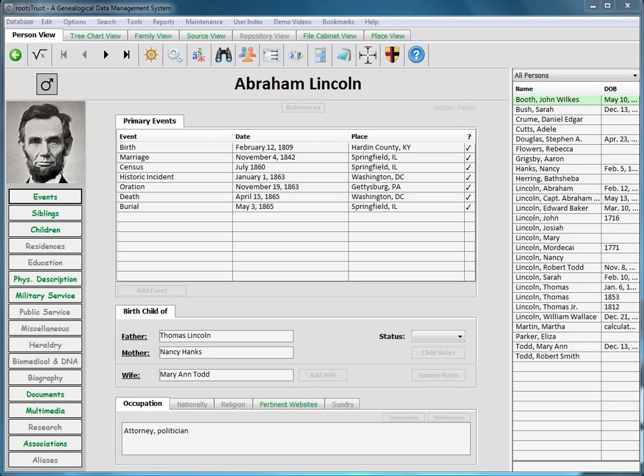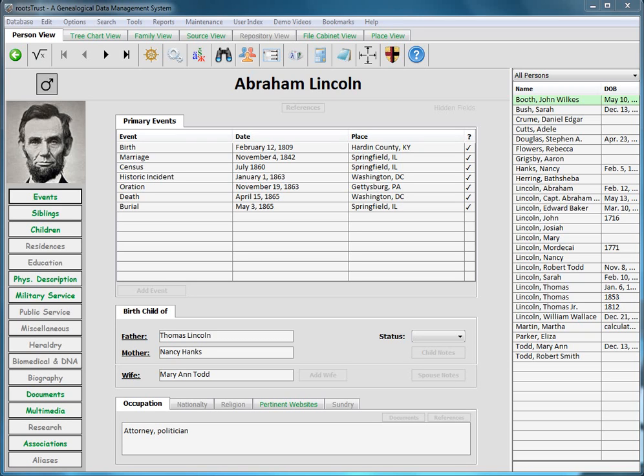So the next type supported is child to adoptive parents relationships. When you create an adoption event in rootsTrust, you are prompted to identify the adoptive parent or parents, who will then be treated as secondary participants of the adoption event.